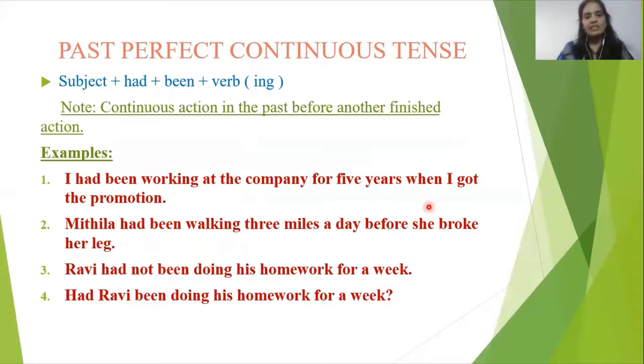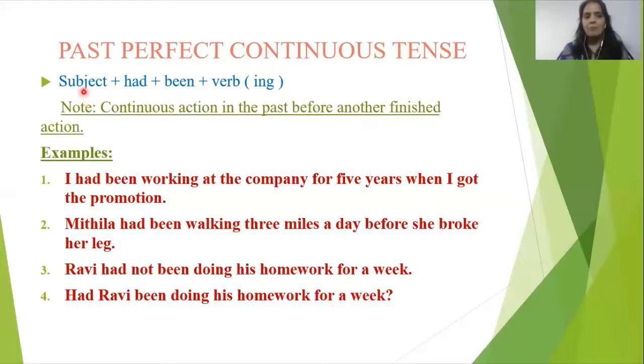That is the fourth category of past tense, past perfect continuous tense. Past perfect continuous tense means in the past time any work was started but it was not finished. It was continuous. So that we call past perfect continuous tense. What will be the structure here? And yes, of course, we should read this notes part here. Continuous action in the past before another finished action. When the other action started, the previous one was not finished. Okay, we should know about the structure.